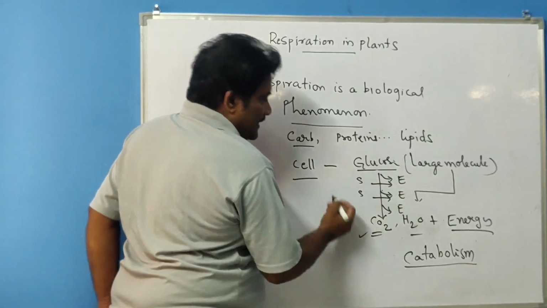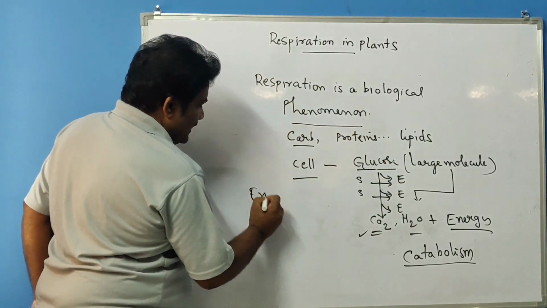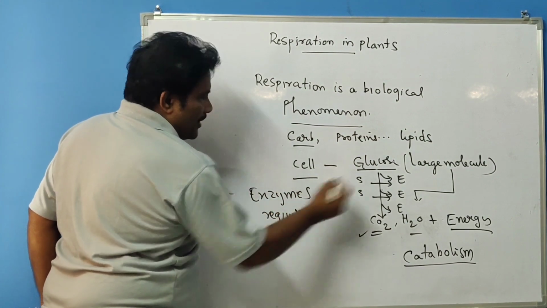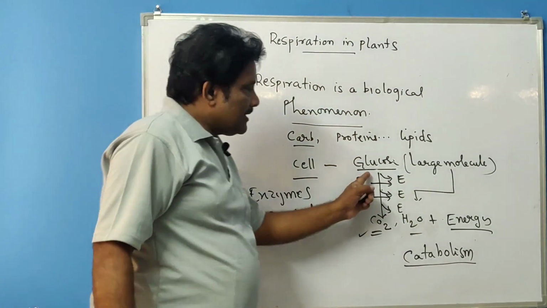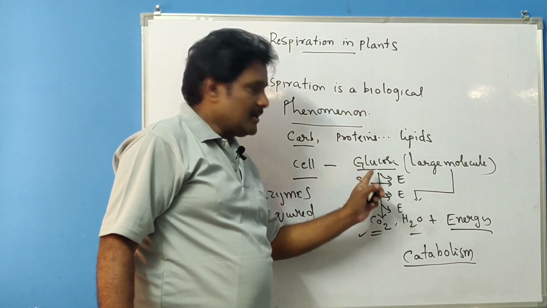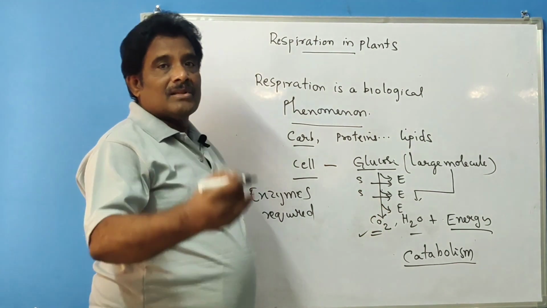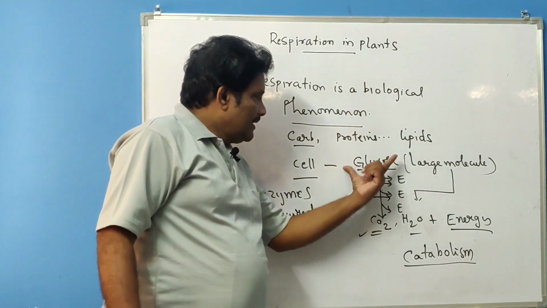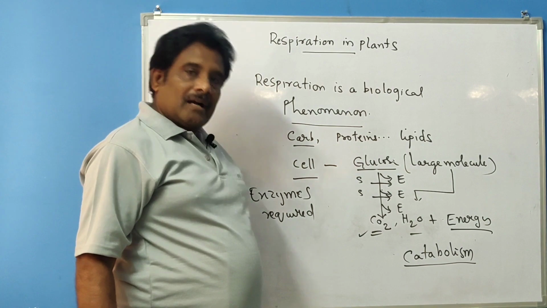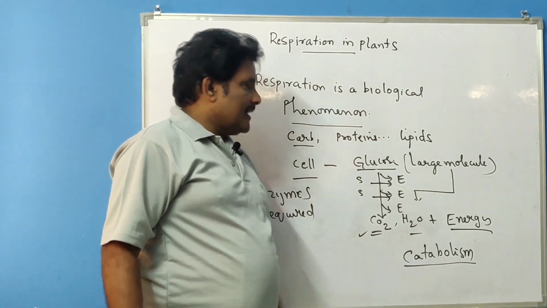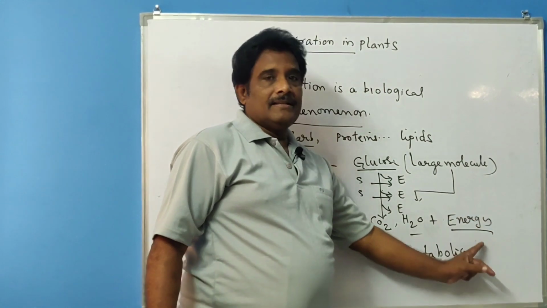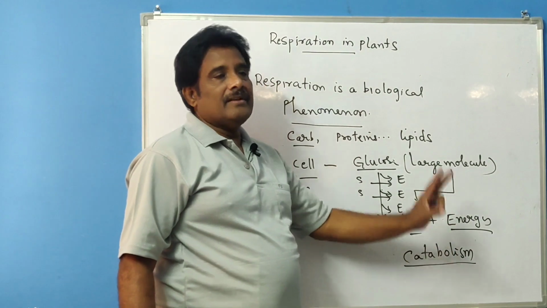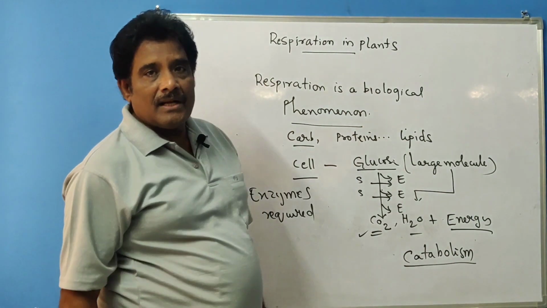In this process enzymes are required. Without enzymes this process will not take place. In each and every step one enzyme is required. Many enzymes are involved in cellular respiration, in the conversion of glucose to byproducts like carbon dioxide and water, and energy is released. This energy is stored in the form of ATP. This ATP energy is very important to carry out all biological functions.